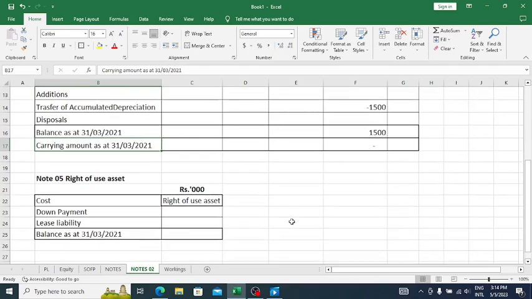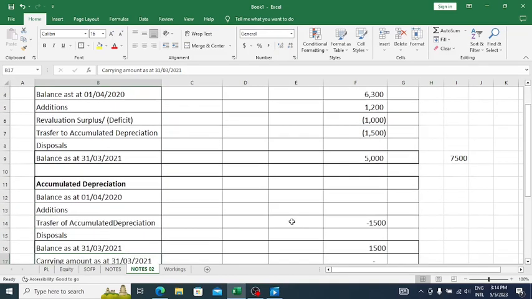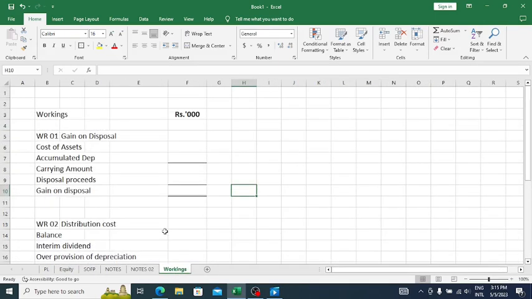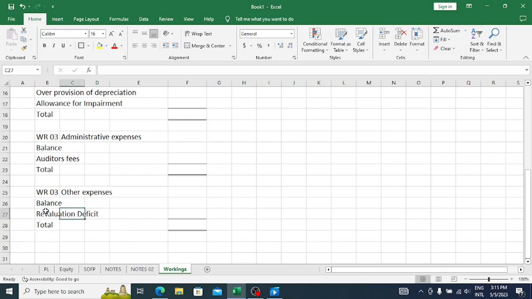Okay, now the next, the depreciation deficit. This should be taken into the P&L also. That should be taken under the other expenses. So then what we have to do is record this under the workings, right? So the revaluation deficit under the other expenses. It is the value 1000, because this should be taken into the P&L, because this is an expense, right?